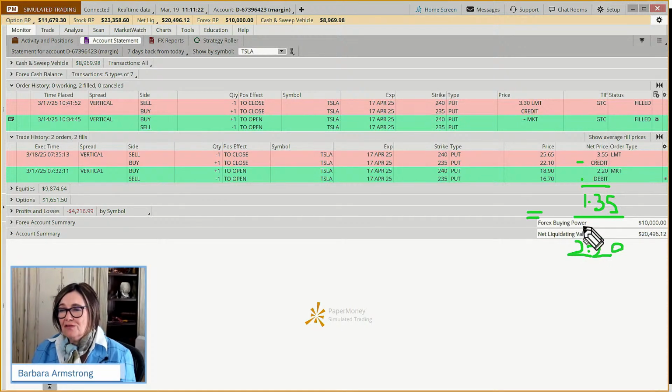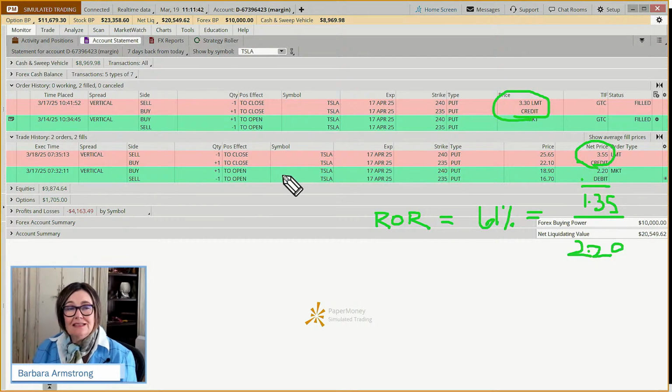So our return on risk, if I divide one by the other, it was 61%. And our goal was 50. So, we got a bit of a better fill than we were looking for. You see, we put in the exit here at 3:30. We got filled at 3:55. Now, this may have been a bit of what we call a paper money fill. I don't have a live example here, but sometimes they're pretty close and sometimes there's a little bit of variation.